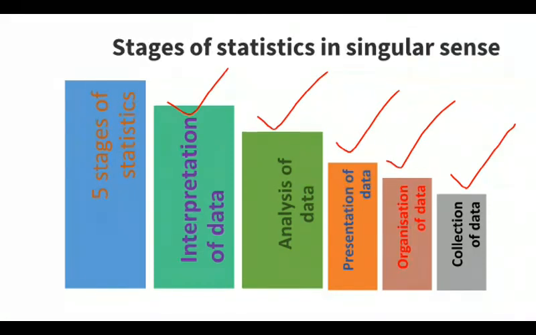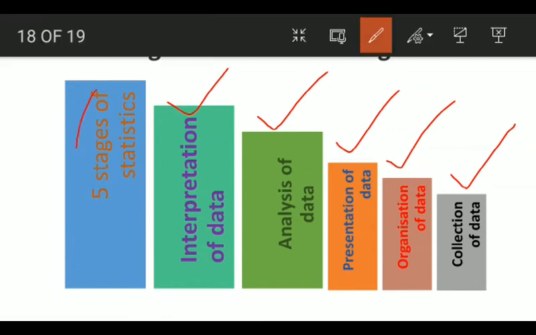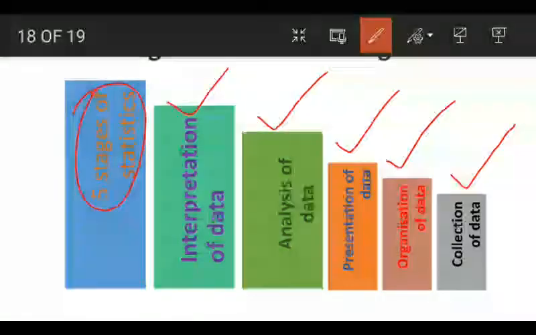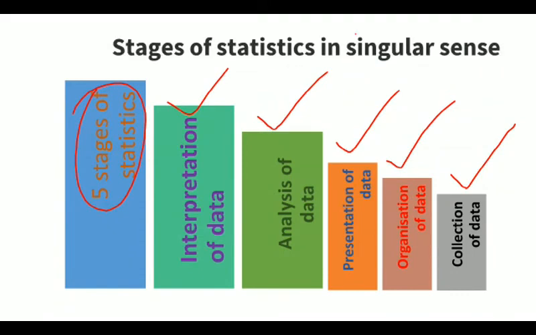As we complete all these stages, we will be able to reach the conclusion and complete all 5 stages of statistics. These stages are very crucial in any investigation of any economic problem and to give a reliable conclusion of any particular investigation. So all these stages we will be reading in our coming chapters.